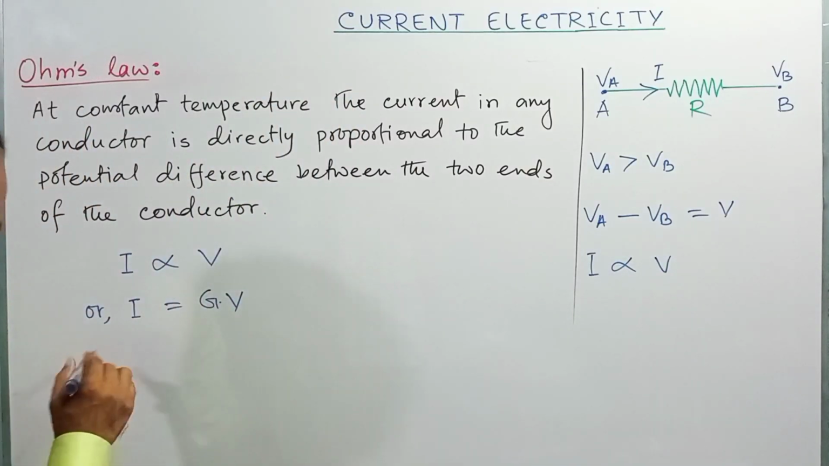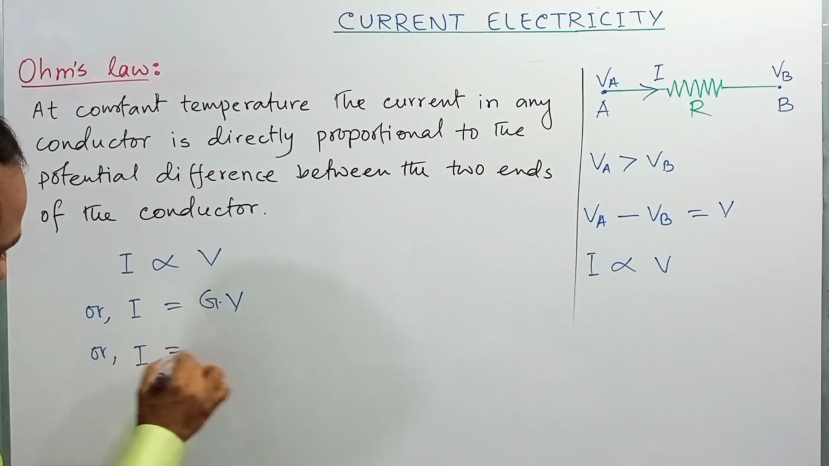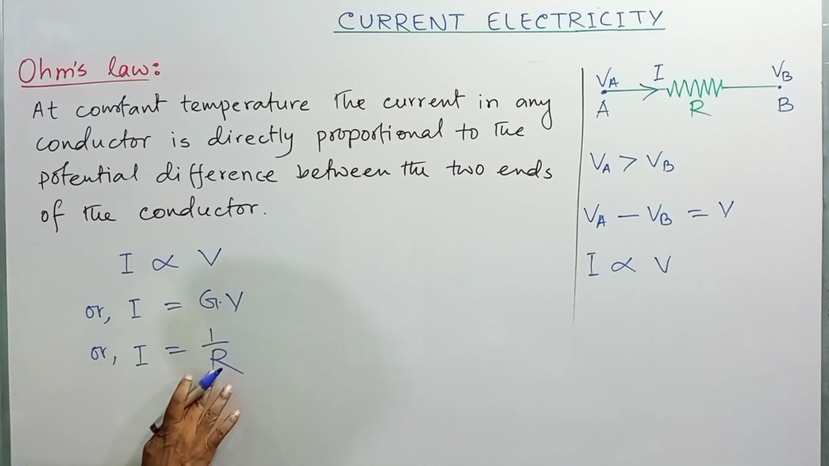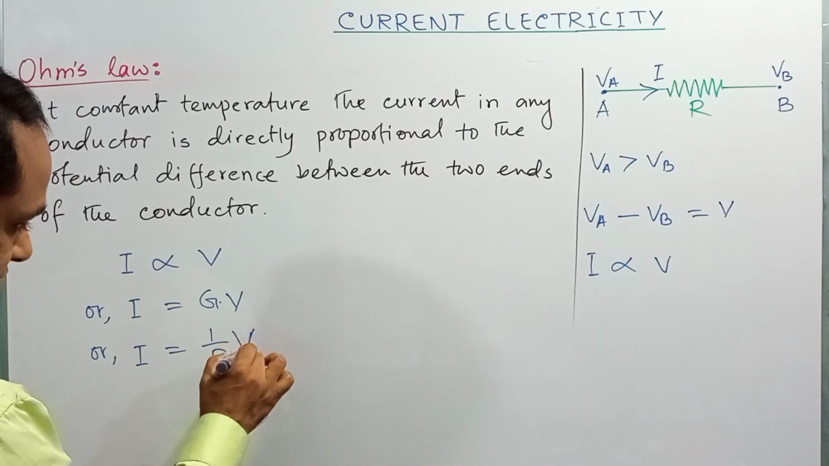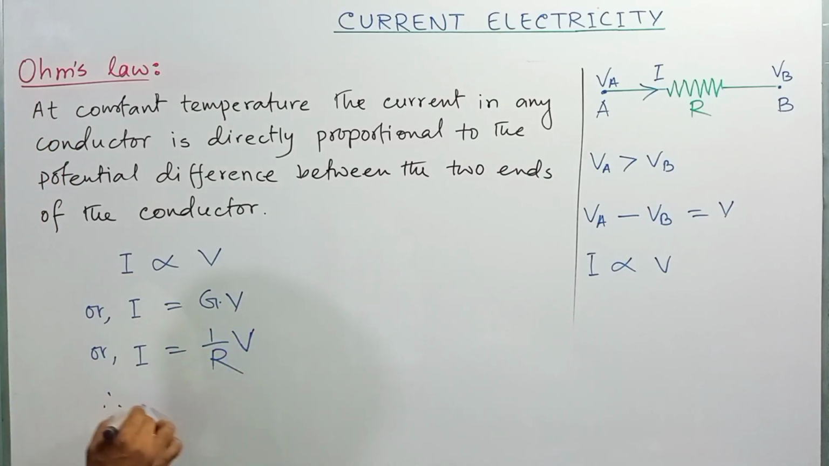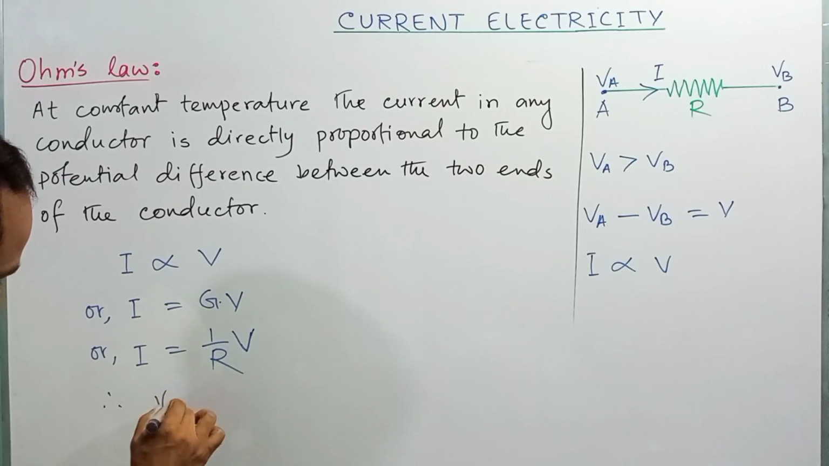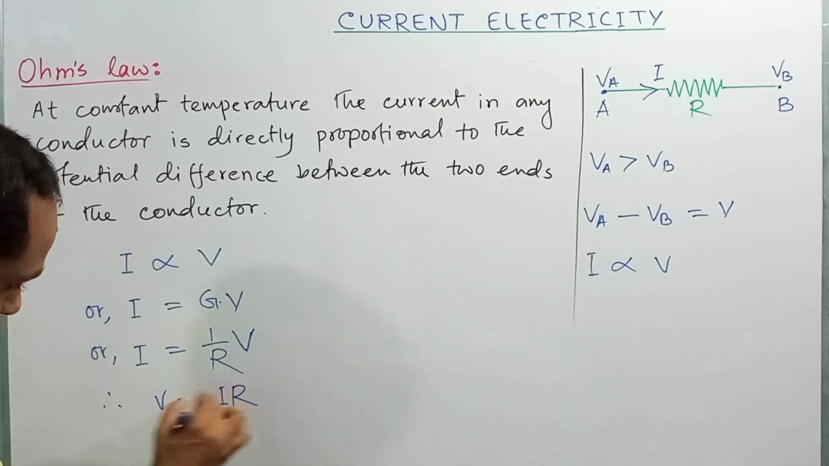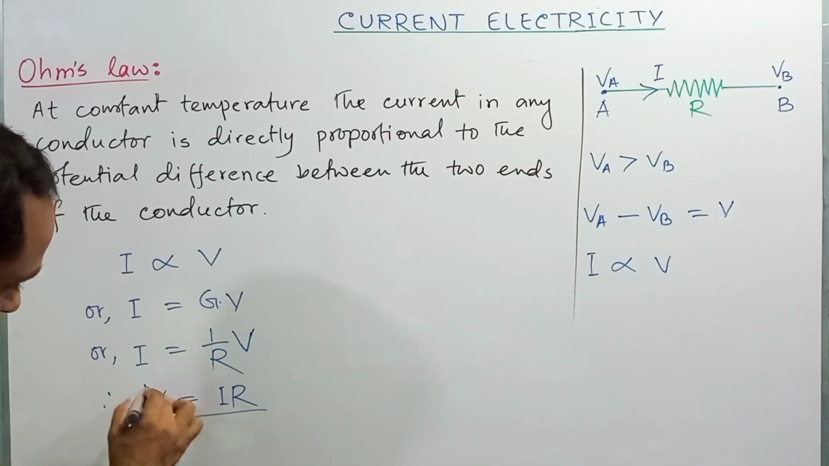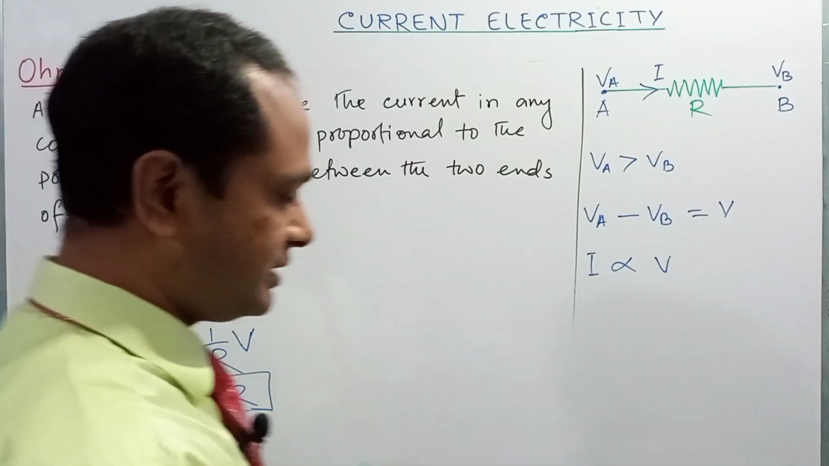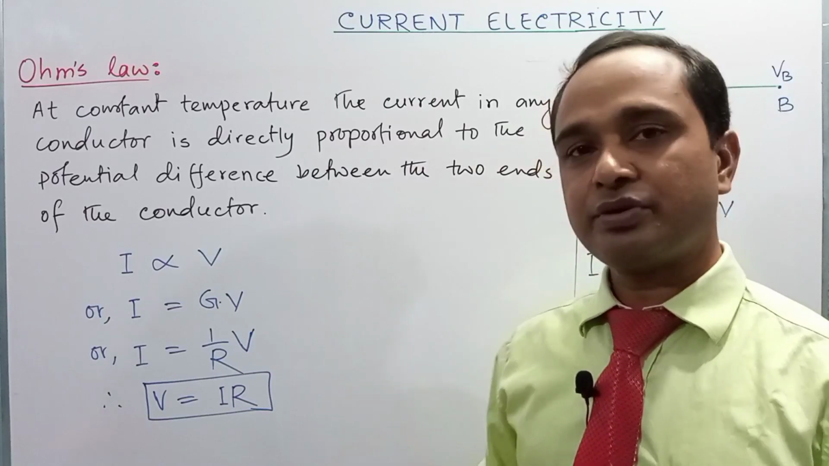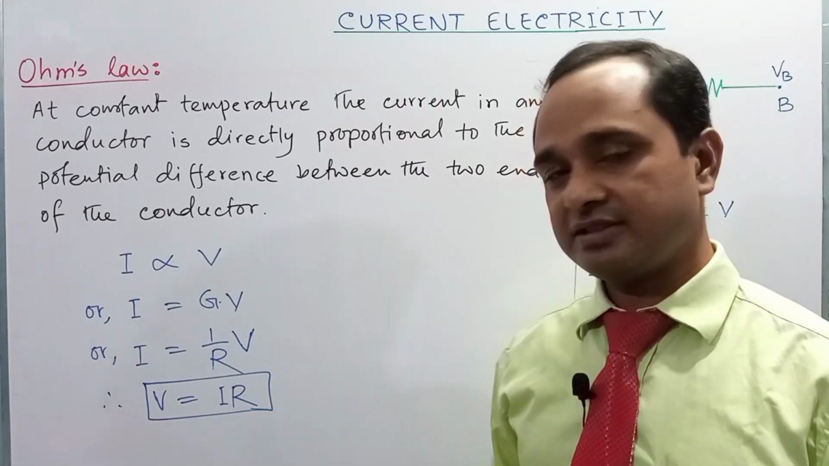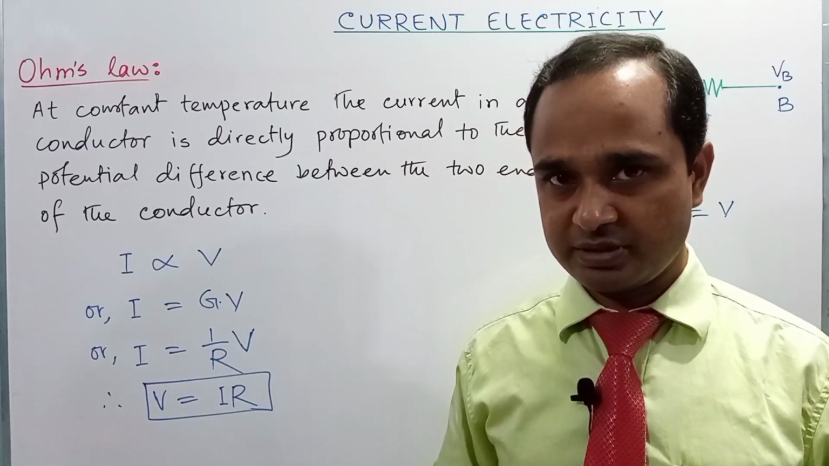So, we can write G is equal to 1 divided by R. Here R is resistance. R is the inverse quantity of G. So, G can be replaced by 1 by R. Therefore, from this expression we can write V is equal to I R. So, this is the mathematical expression of Ohm's law. It is a very important expression. We have to use this expression to solve many mathematical problems.